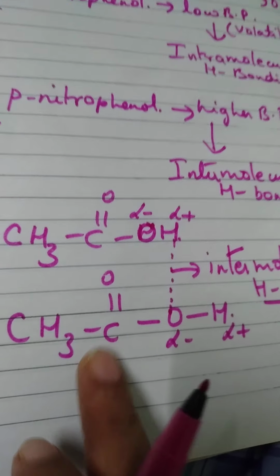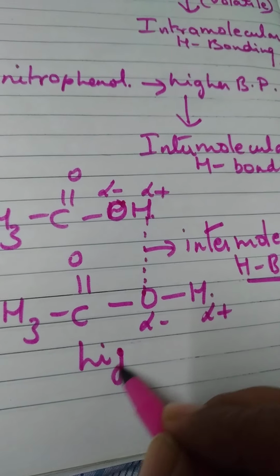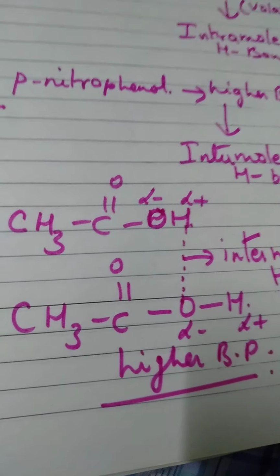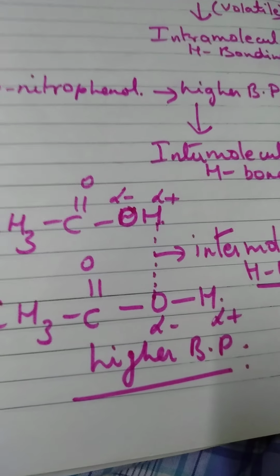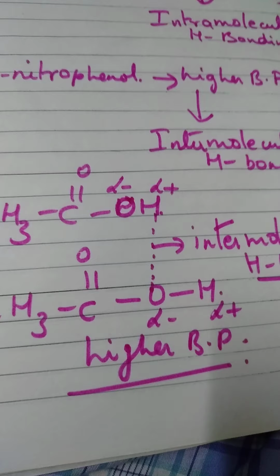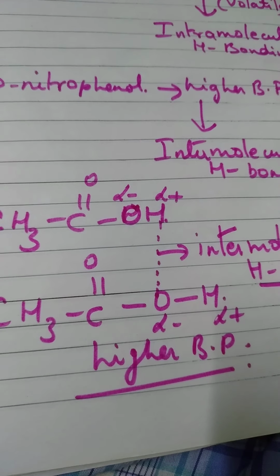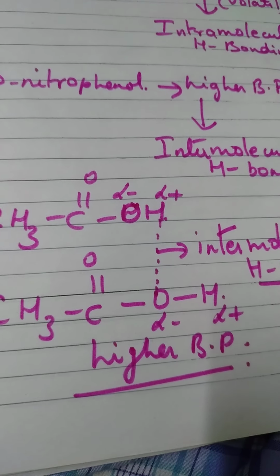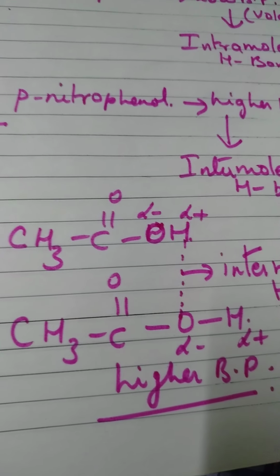That is the reason why carboxylic acids will have higher boiling point. Okay, so I think this concept of hydrogen bonding should be clear now. Then as compared to alcohols and carboxylic acids, which one will have higher boiling point? It is acids. Carboxylic acids have the highest boiling point among organic molecules.